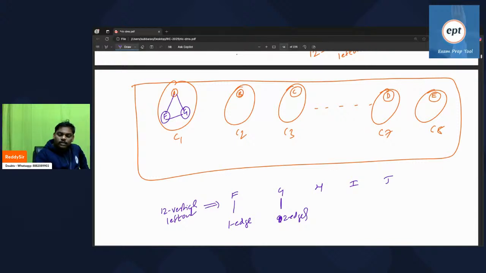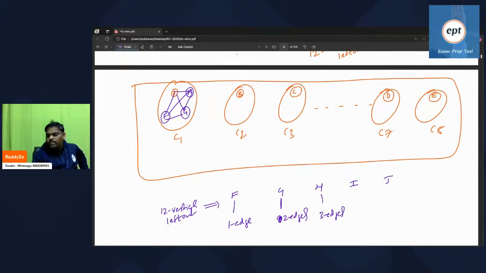Next, I added H also, assume. One edge here, two edges here, three edges here. Maybe three edges will come. So what I mean to say is, if at all it is a forest, for every vertex one edge will come.